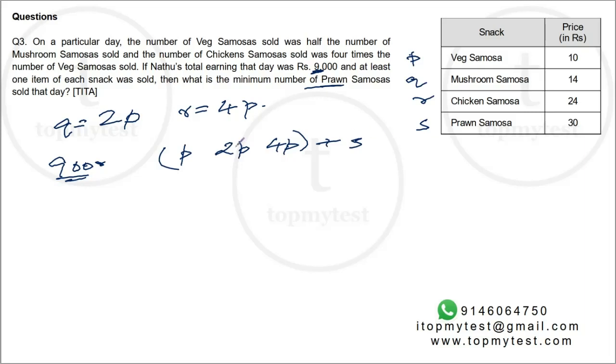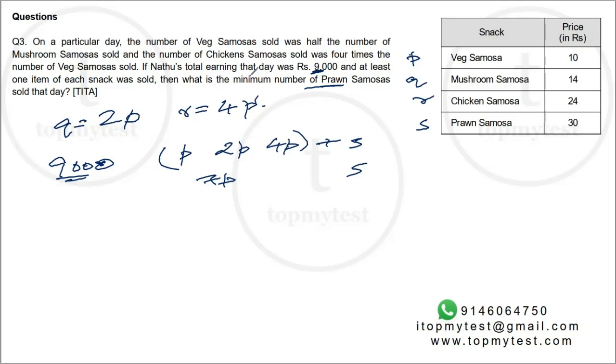Right. And at least one item each day is sold. What is the minimum number of prawn items sold that day? So let's look at the revenue. You need to reach a revenue of 9,000 rupees. Now, this is 7P items and 1 S items. What is the value of this 7P items?